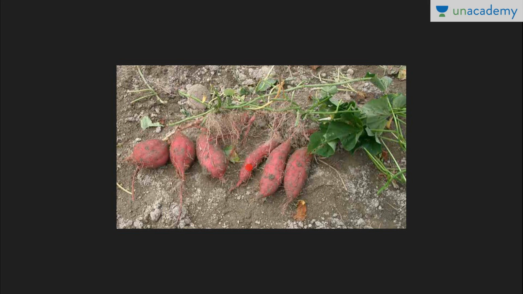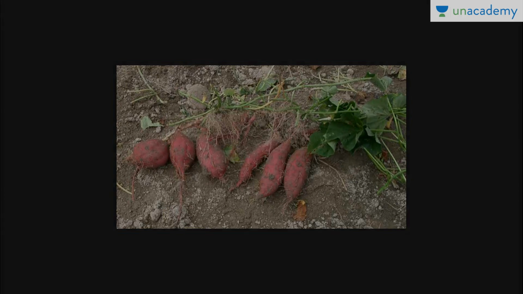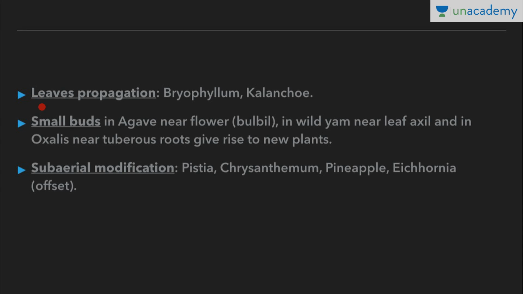Next we have sweet potato, which is a root propagation. So the root propagates and gives rise to the new plant. Next vegetative propagules, we have leaf propagation. Example is bryophyllum, very common, and kalanchoe. Remember every example, as it is taken from your NCERT and thus it is extremely important. So don't forget the examples of all these vegetative propagules. Bryophyllum and kalanchoe are very common examples.